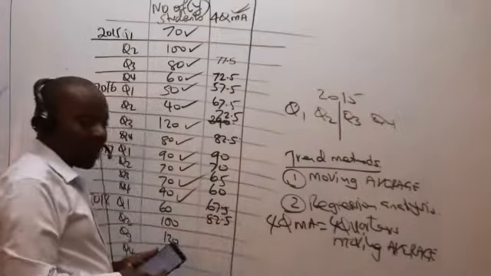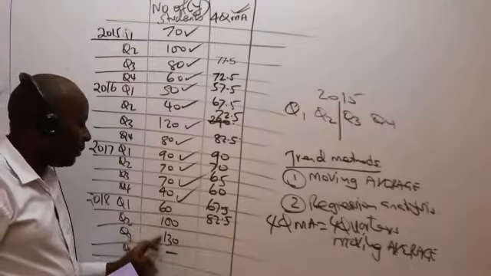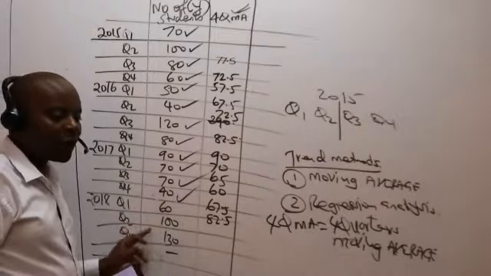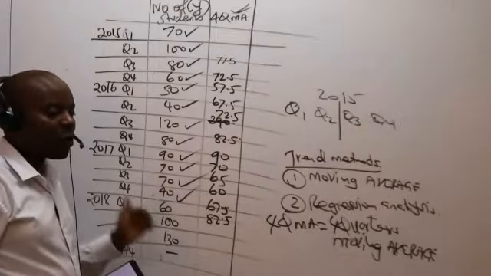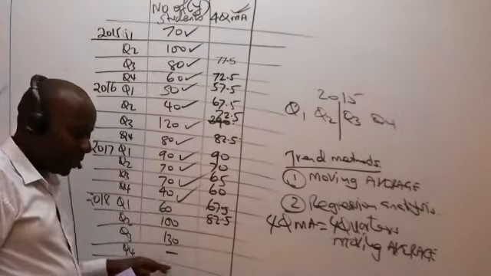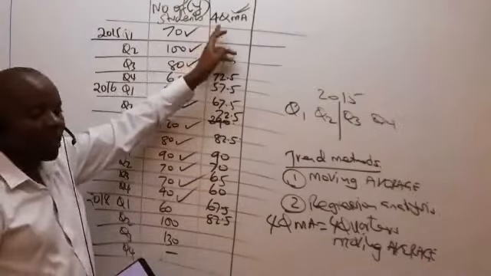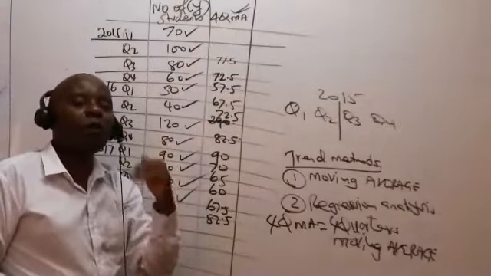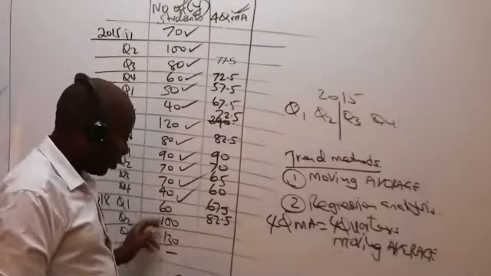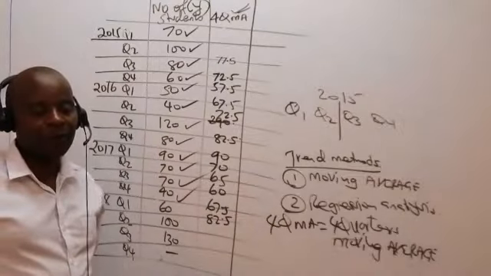I tick this, and once I tick this, I've reached that particular level where I only have 3 numbers. 3 numbers are not enough to enable me to get a 4-quarter moving average. Don't take this as a 0. This is not a number. So straight away, the 4-quarter moving average ends at that juncture when I realize I've got fewer than 4 numbers, 3 to be precise.